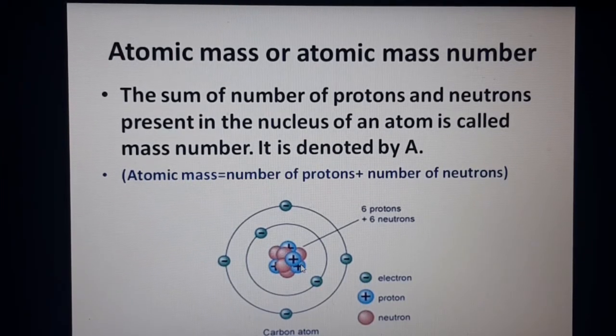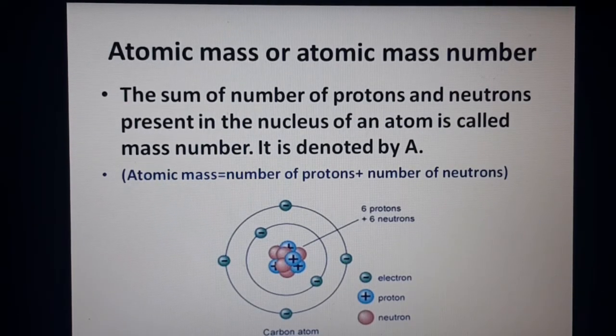If you take a hydrogen atom, it contains only one proton in its nucleus, so its atomic number is 1. But it does not have any neutron, and that's why its mass number is also only 1. If you take helium, a helium atom contains 2 protons, so its atomic number is 2, and it also contains 2 neutrons. If you add 2 protons and 2 neutrons, it becomes 4. So the atomic mass number for helium is 4, children.